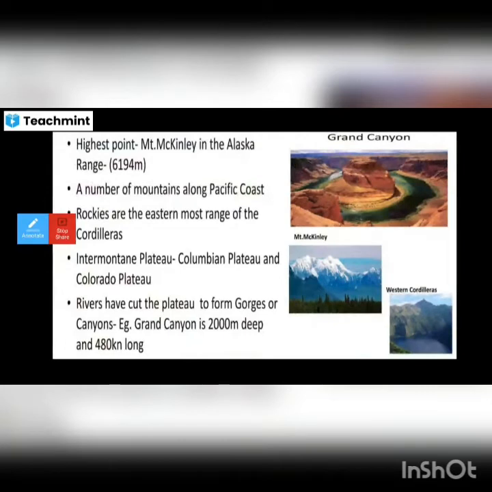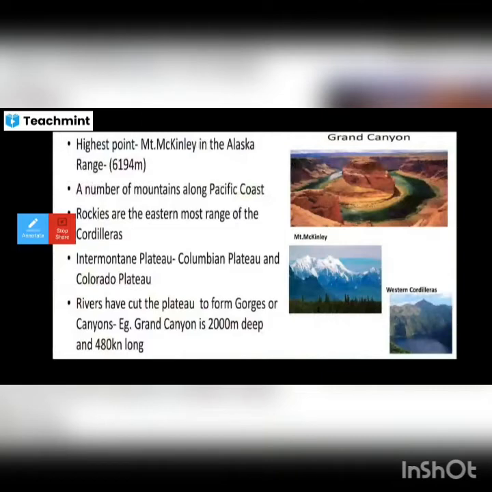So rivers have cut the plateaus to form gorges and steep slopes. It's called the Grand Canyon in North America. It is 2000 meters deep and 480 kilometers long. You can see in the picture how it forms steep slopes, and it is one of the important tourism places of North America. Millions of years of water erosion with continued uplift created the Grand Canyon of the Colorado River.